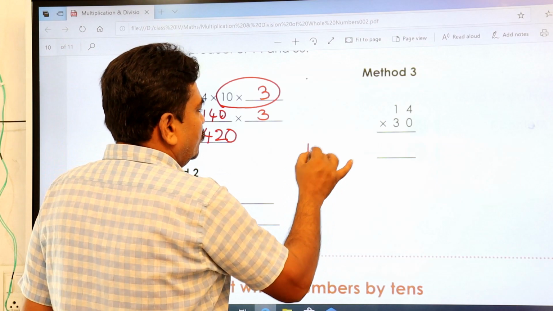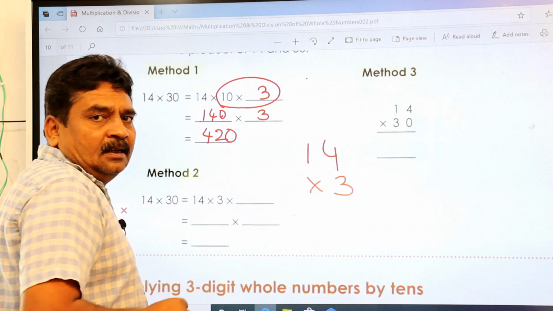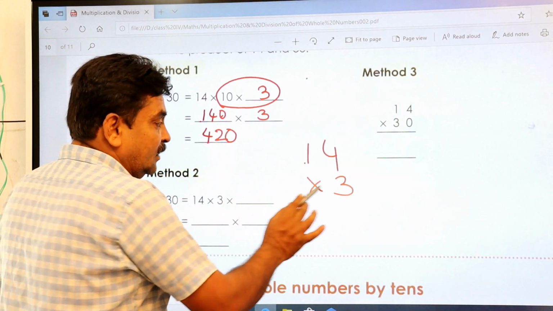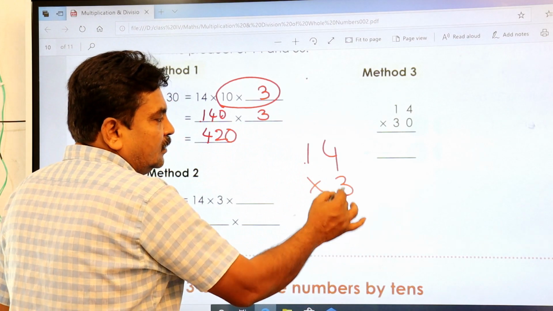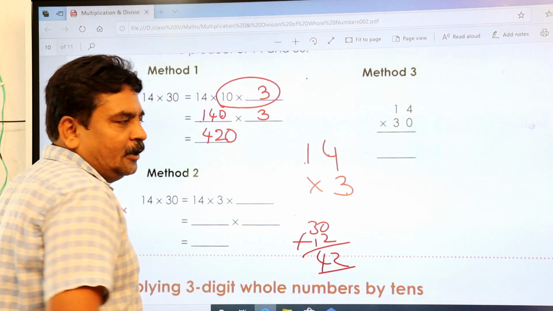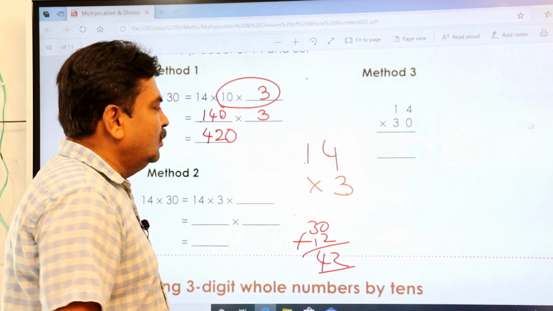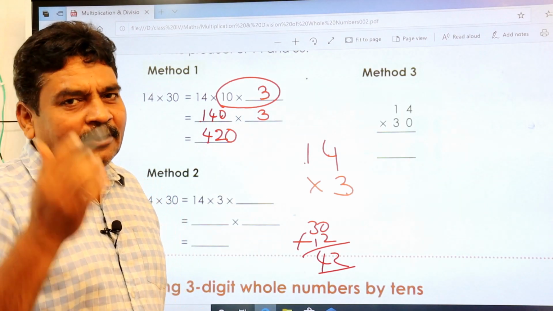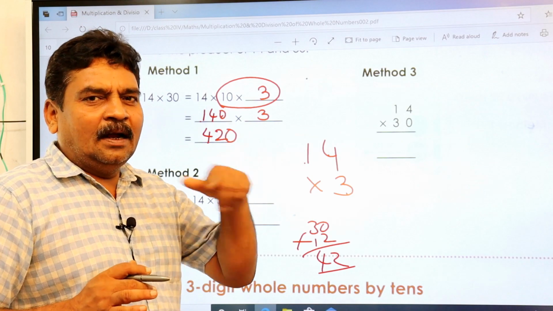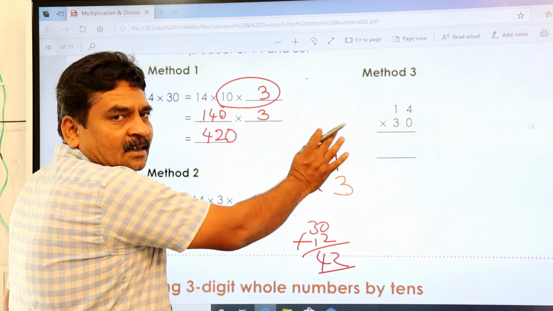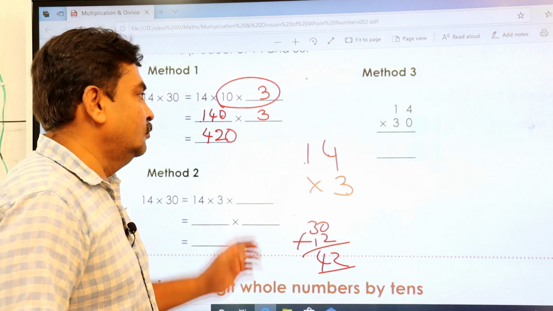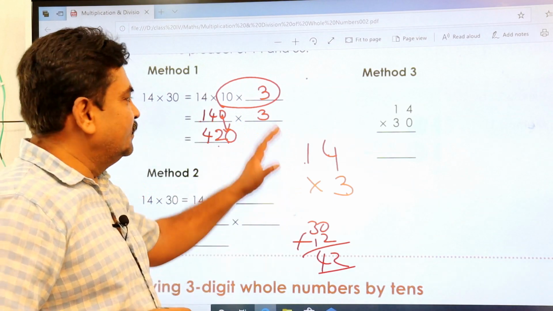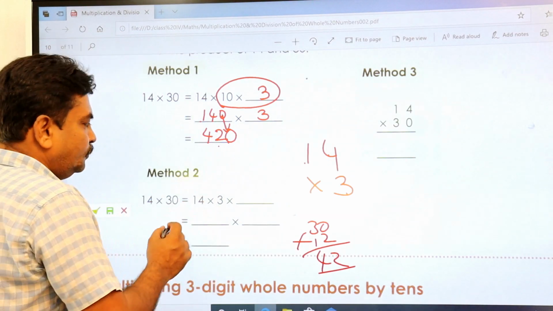How did I do it? I told you 14 into 3. This is your ones place, this is your tens place. Think of it as 10. Then 3 tens are 30, 30 plus 3 fours are 12 becomes how much? 42. This is your Vedic method, right? So instead of 14 ones are 14, 14 2s are 28, 14 3s are 42, 14 fours are, no. Don't try to repeat the tables. Just smartly switch over. So 3 tens are 30 plus 4 3s are 12. 30 plus 12, 42. That should be the speed. And 42, you copy the 0 as it is. This is one method.